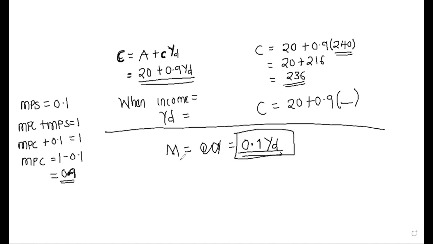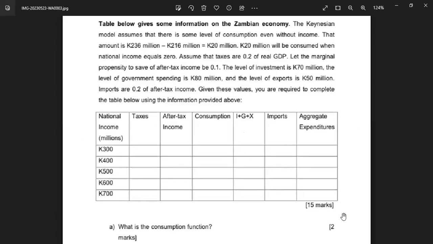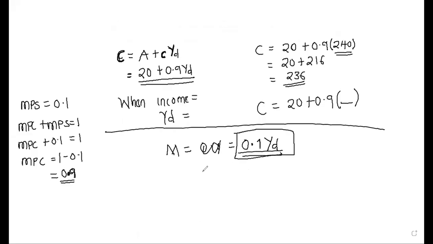Sometimes they'll write that imports are 0.1 of income, and they just say income. Then that means you use the 300 that was there. So you need to be careful. For after tax, you get the income that is here. If they just said income, for the first one our imports would be based on the national income of 300. But our after tax was 240, wasn't it? So for the first one we put down 0.1 times our after tax, which is 240.